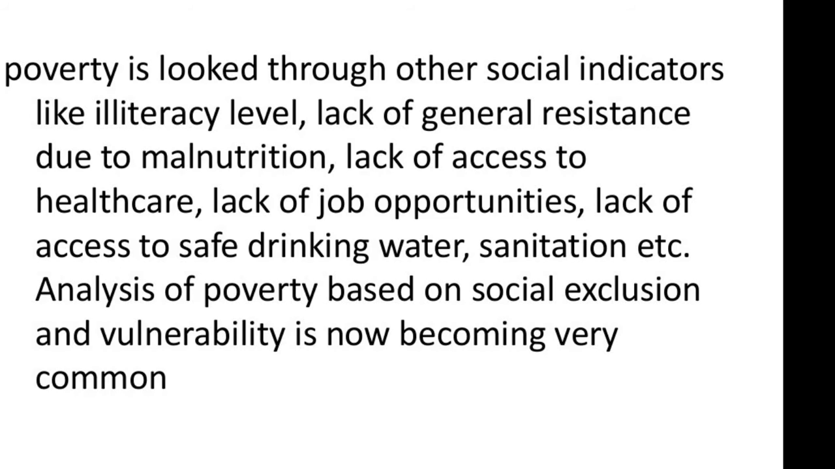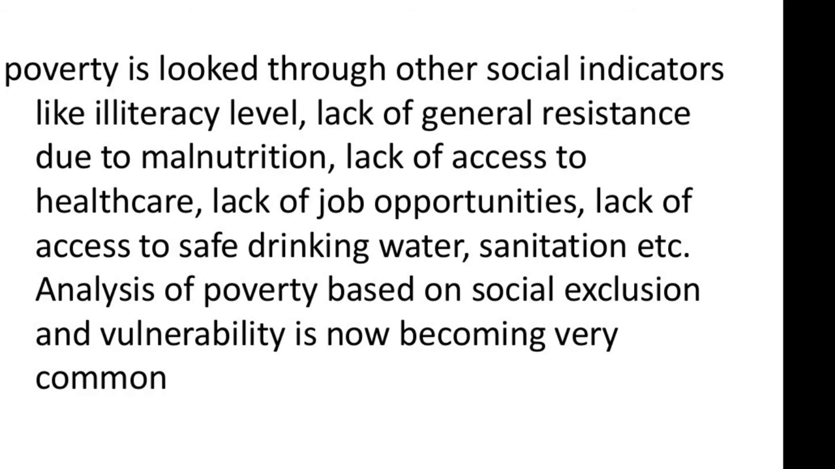Here you can see one small child. This child is facing a malnutrition problem. A lot of problems, like lack of nutrition, are faced by poor people. Poverty is looked at through other social indicators like illiteracy level, lack of general assistance due to malnutrition, lack of access to health care, lack of job opportunity, lack of access to safe drinking water, sanitation, etc.